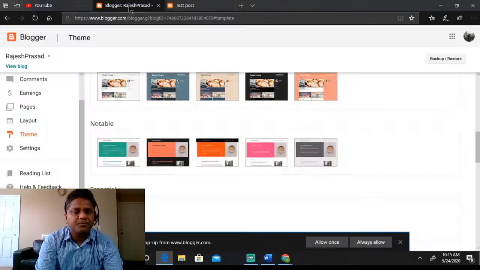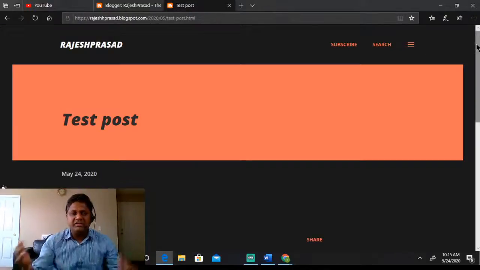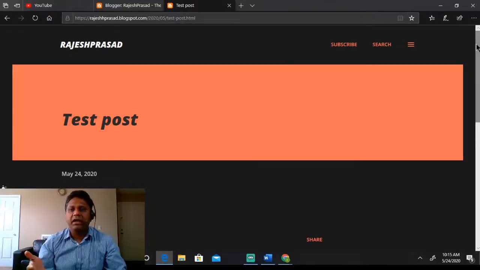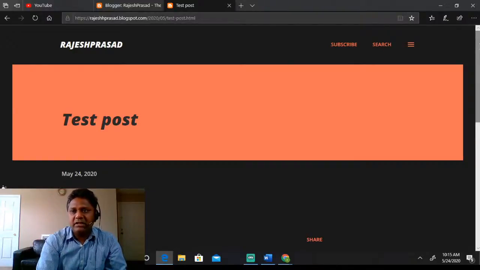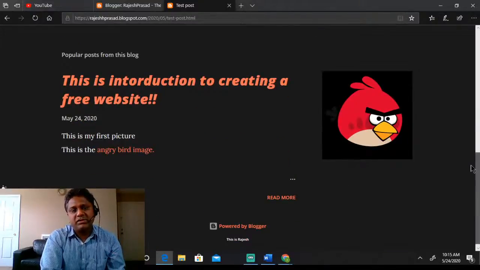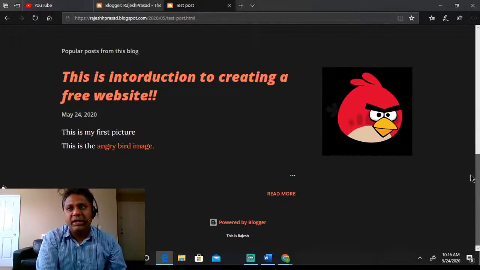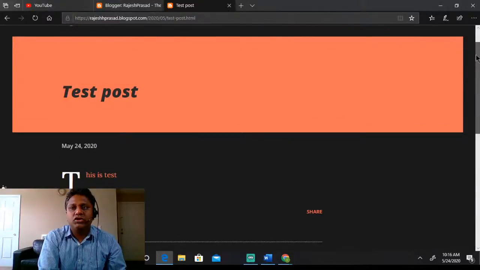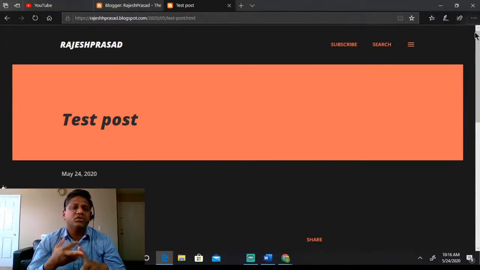by going to the layout section, right? So you can see how the theme changed. The initial theme that we had selected was very simple. I just changed the theme and it made the website look more lively. At least it's looking more lively to you and to me. So it depends on your personal choice, your business sense, or what business you are in. You can select a similar theme for that.